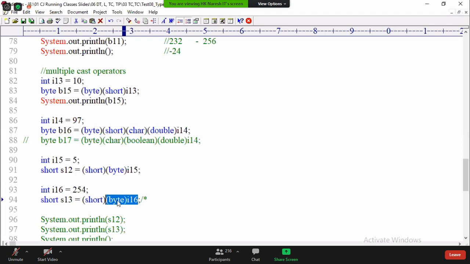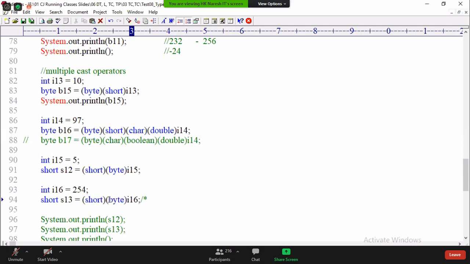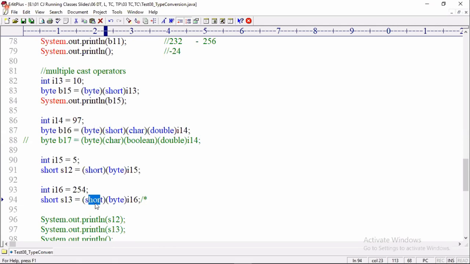Then 254 is converted to -2. Will -2 be converted back to 254? No. From here onwards, the result will work with all remaining cast operators using the generated value -2. Is -2 convertible to short? Yes. Then the returned value is -2.